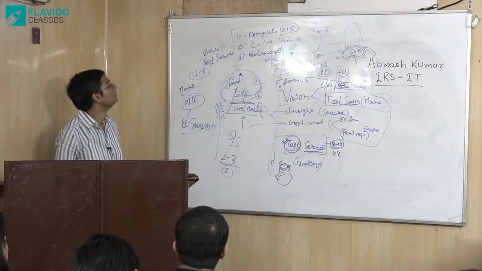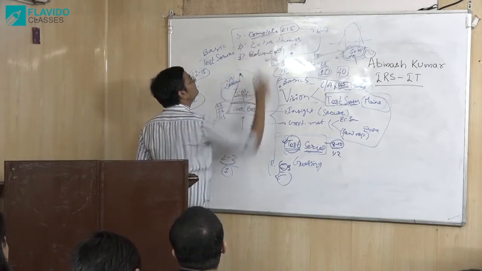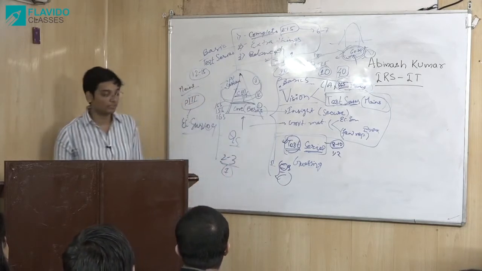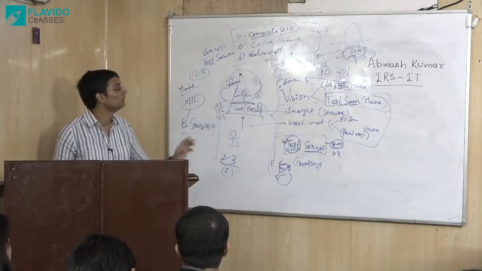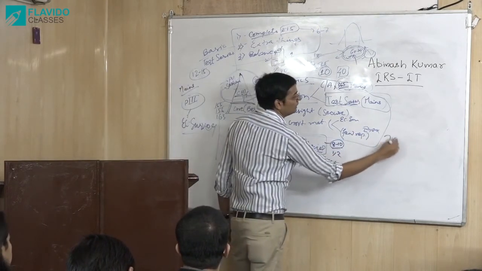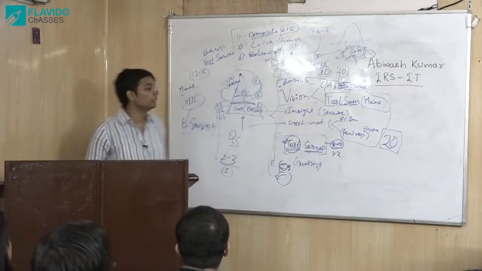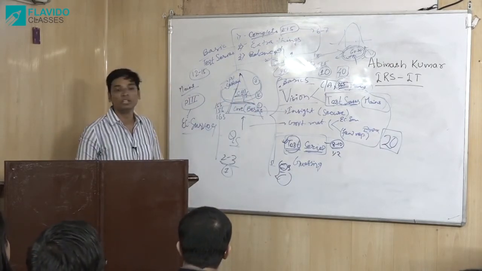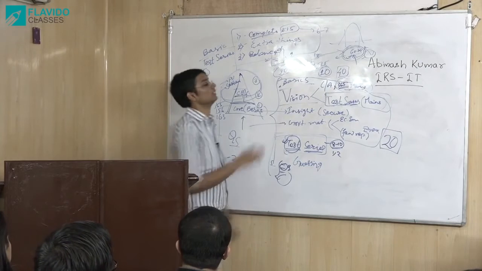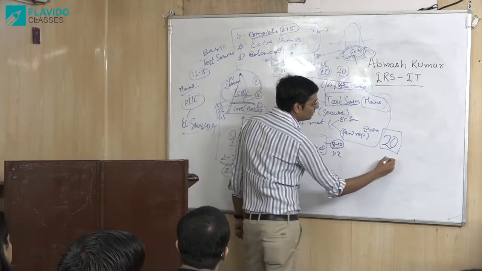And now, how to complete the paper, right? It's very important. Generally, in the first attempt, even in the last attempt, we are not able to complete the paper. All these 20 questions, nobody is able to complete. Let me tell you this. Maybe they are writing all 20, but the quality cannot be 100%, or whatever they desire, it will not come. So we target somewhere around 18 questions.